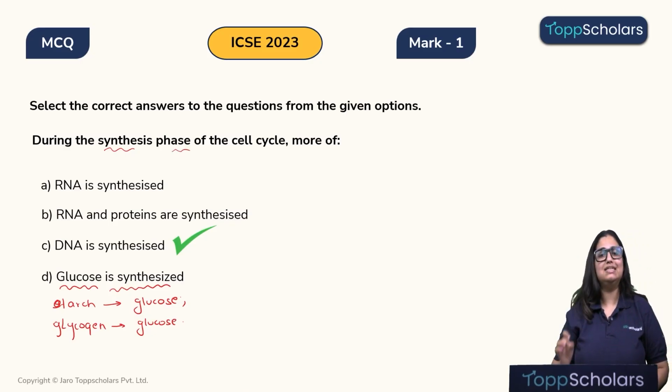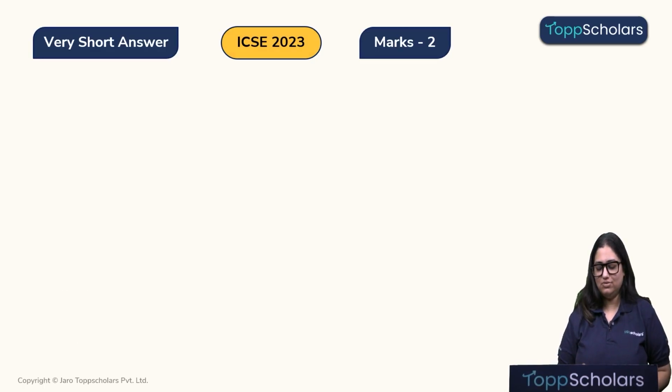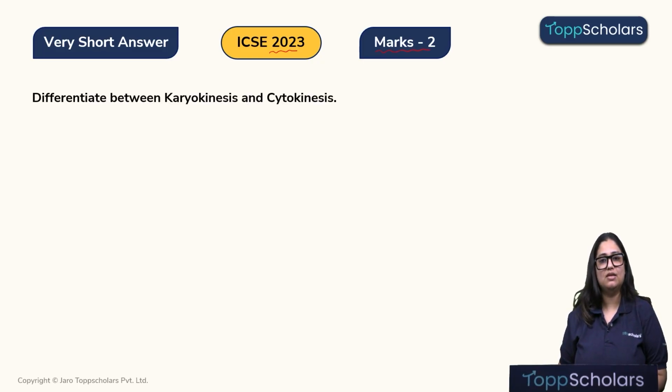Therefore, the correct answer is option C, that is DNA is synthesized. I hope this is clear. Okay, so now let's move to the next question. Now this was again asked in year 2023. It's a 2-marker question. So let's look into the question. Differentiate between karyokinesis and cytokinesis. So let's solve this question.